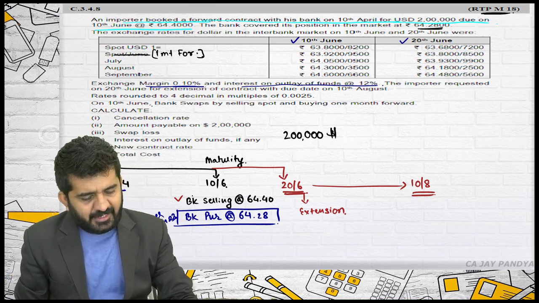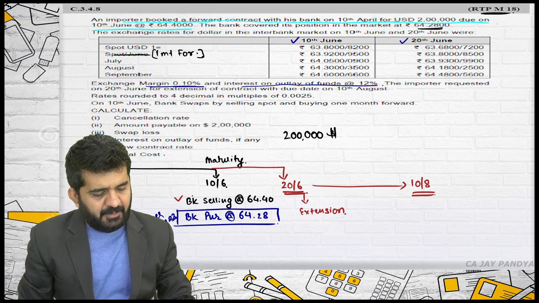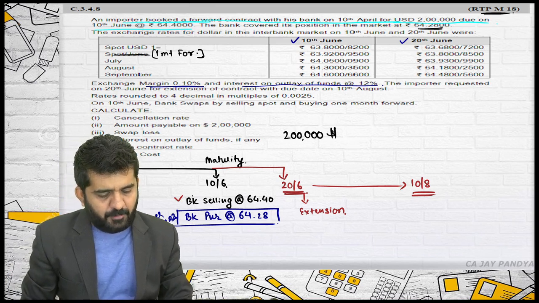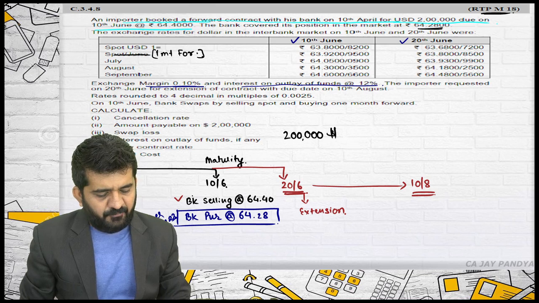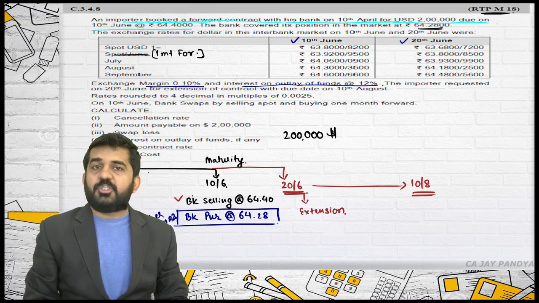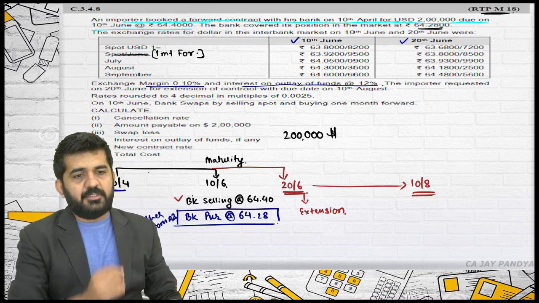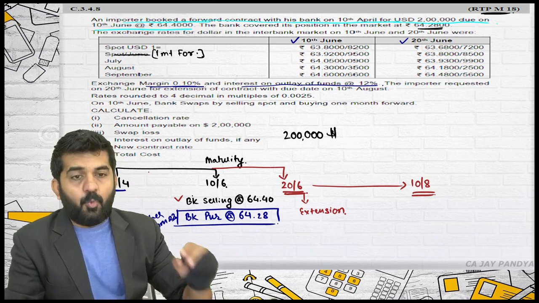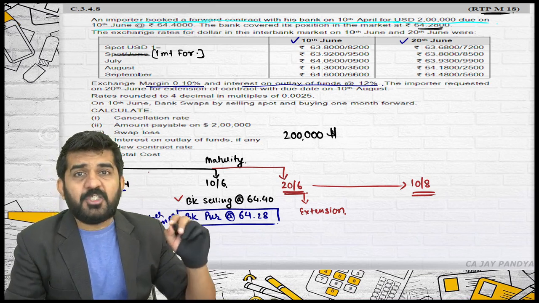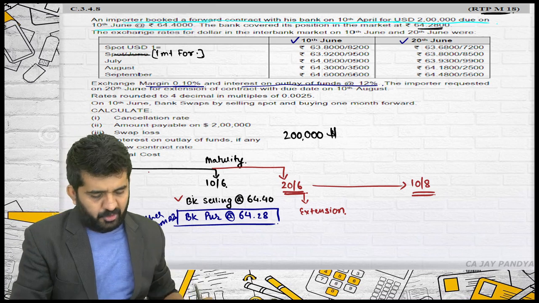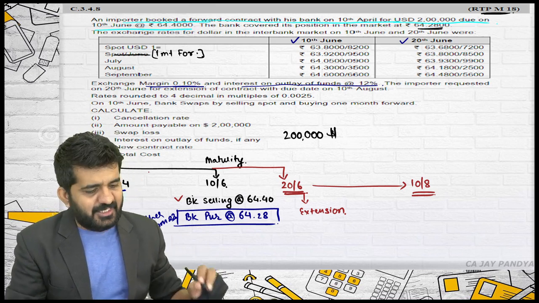Calculate the cancellation rate, amount payable on $2 lakhs, swap loss, interest on outlay of funds, new contract rate, total cost. I'll be calculating each and everything. Now try to concentrate on what the bank will do first. First the bank will cancel the old contract. This is yesterday's lecture, cancellation of old contract.